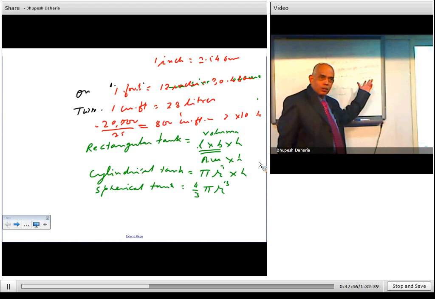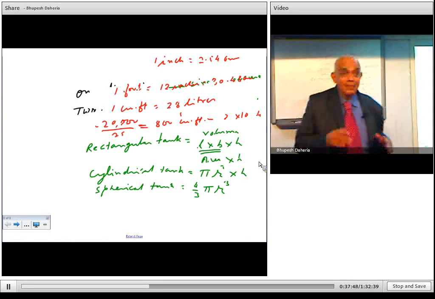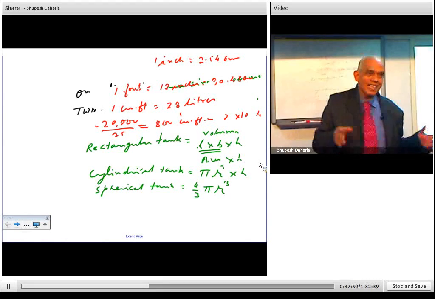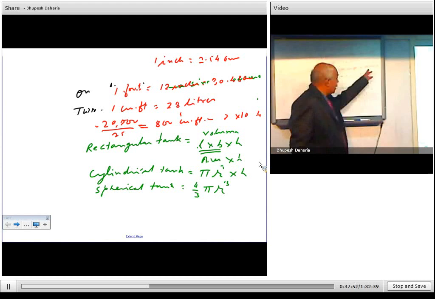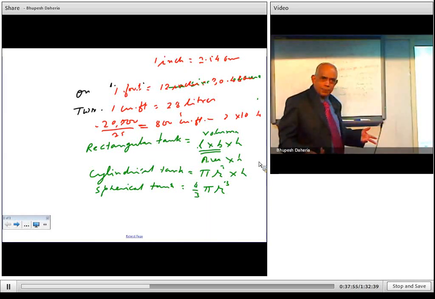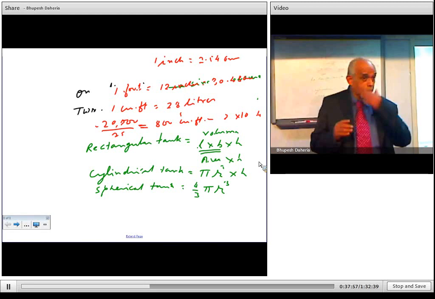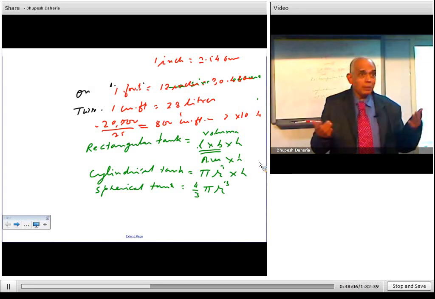So now you are ready to tell the contractor build tank in this fashion, or you want a little bit in a different manner. You want to take it a little less. You can do it accordingly. Okay, so that is now cubic feet. Same thing you can convert into meters. Now the present trend, we convert into meters. You must know basically.